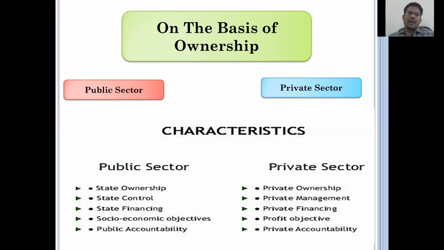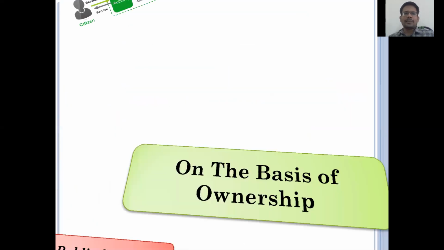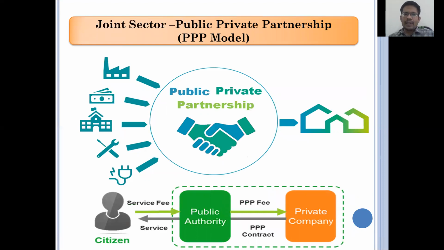Simply we can say that a company working under the government sector is called a public sector company, and a company working for private individuals, private board members, private persons, we may call a private sector unit. So based on the ownership, we can divide it into two sectors, public and private sector. And in the present scenario, the 20th century and 21st century, these will be converted into a new one, that is nothing but PPP, public private partnership.